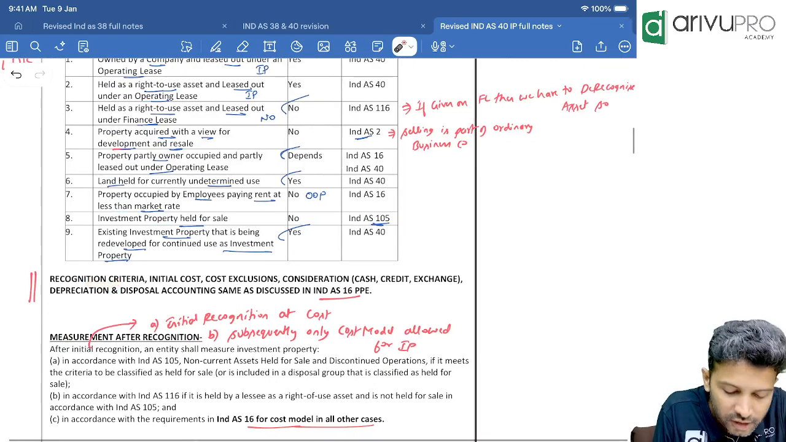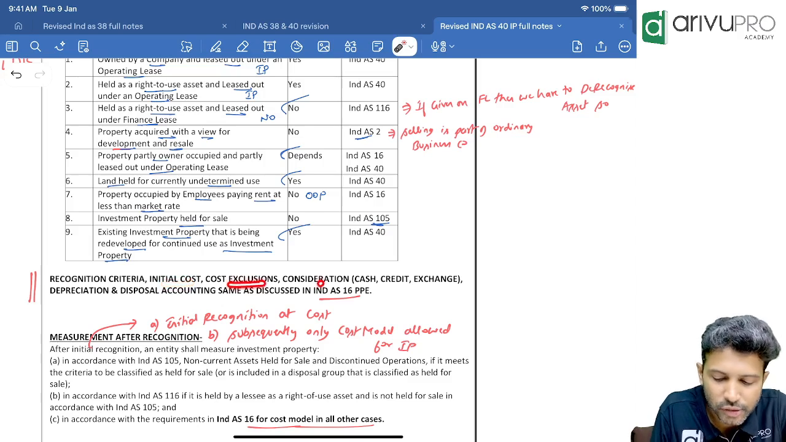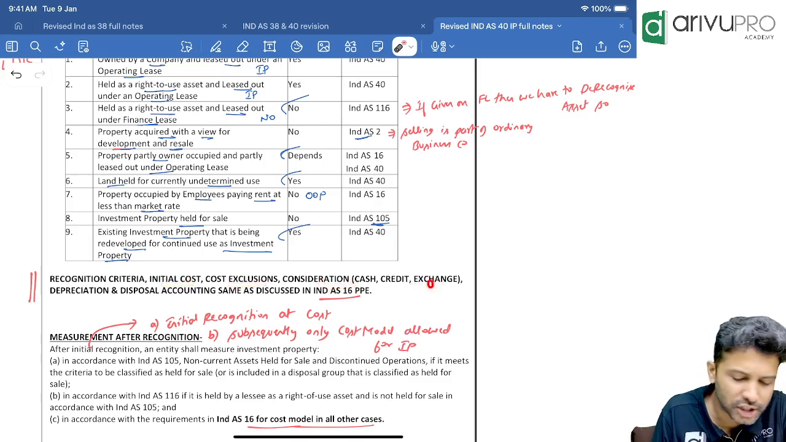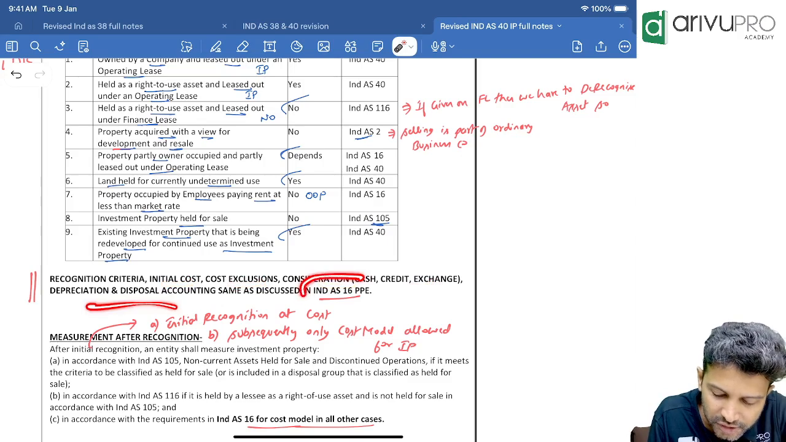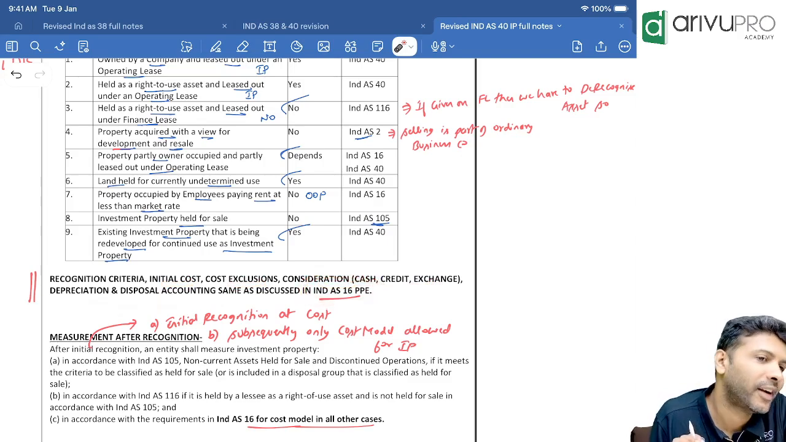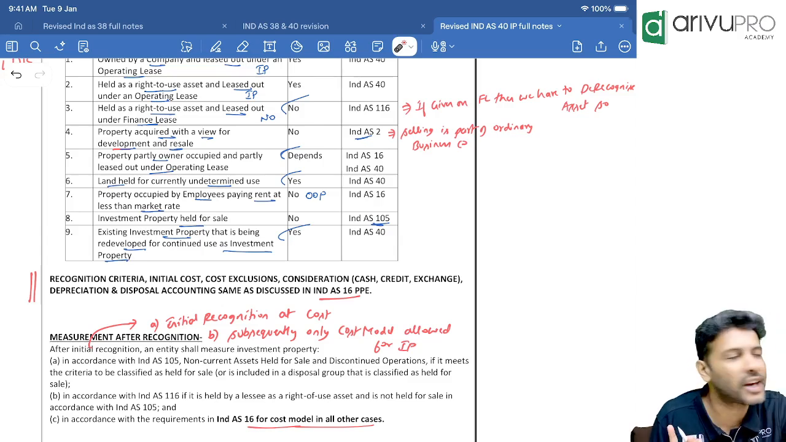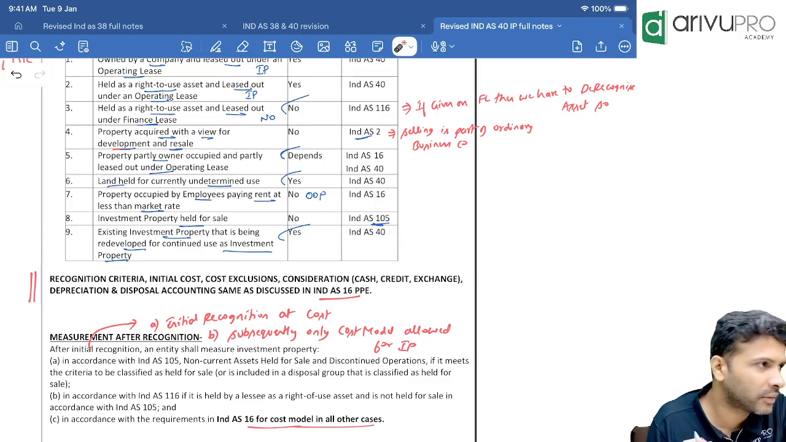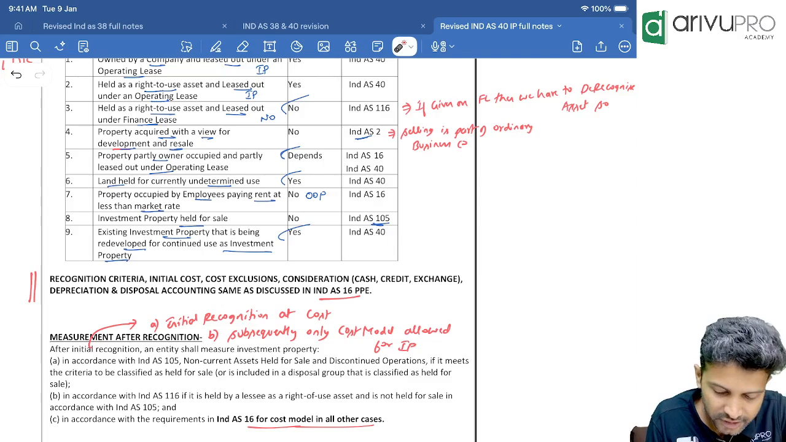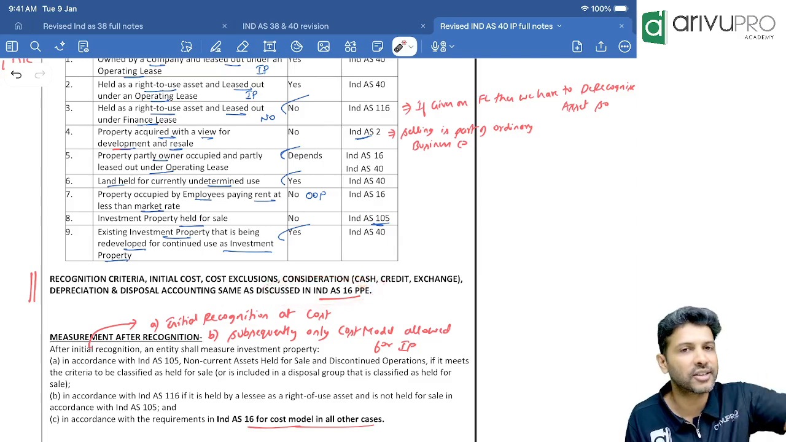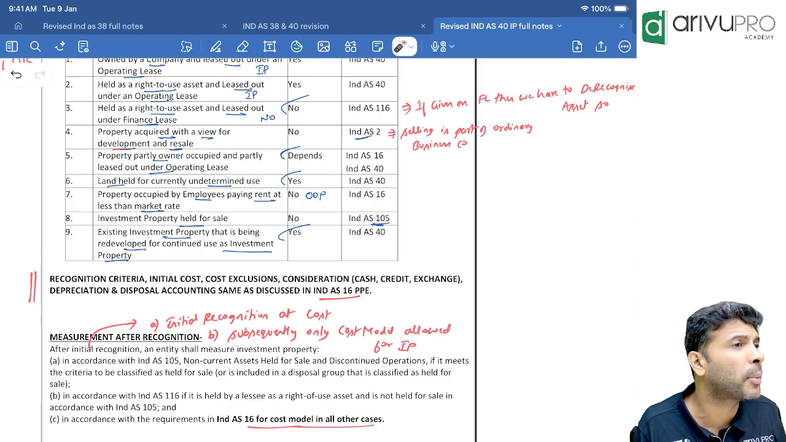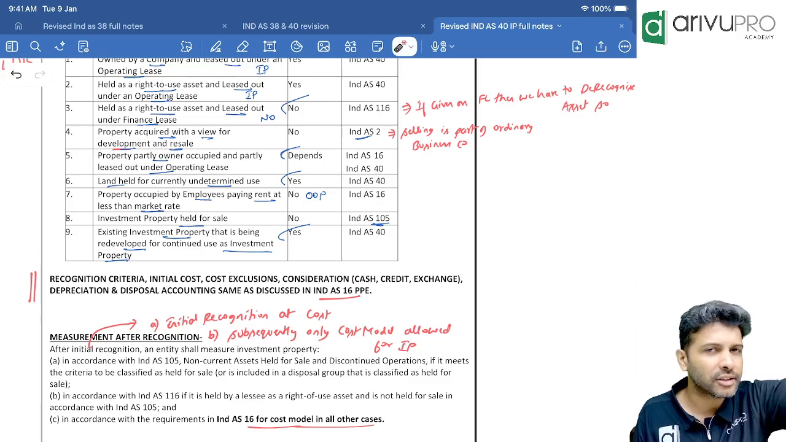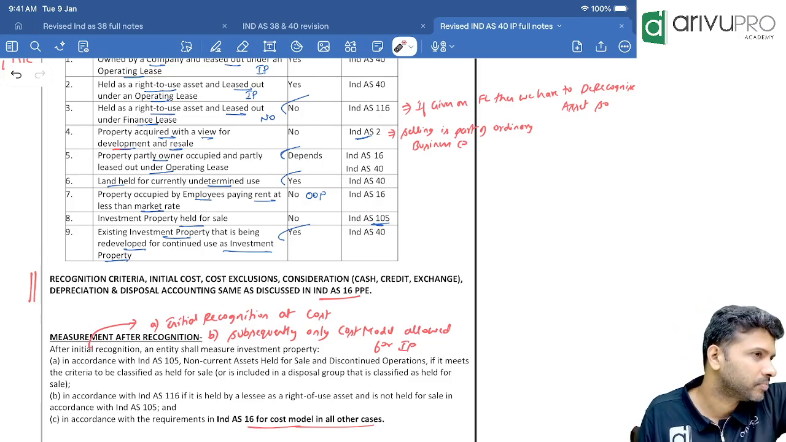Recognition criteria, initial cost, cost inclusion, exclusion, deferred credit, exchange, disposal, depreciation, everything is same as Ind AS 16. Not one bit change. Whatever we have studied, exchange or deferred consideration, whatever you studied in Ind AS 16, the same thing will hold good for investment property also. Only changes in subsequent recognition.